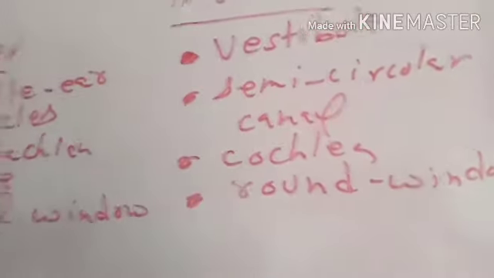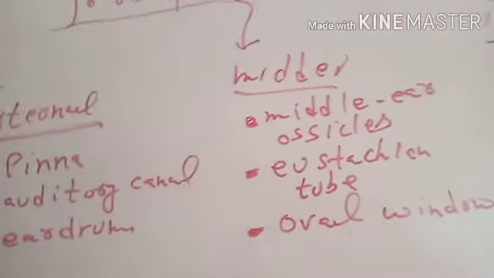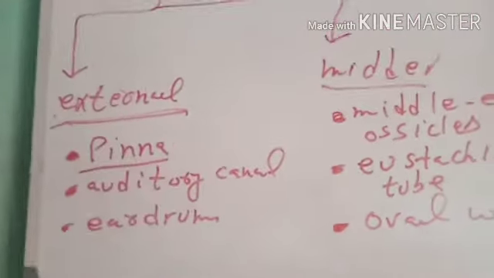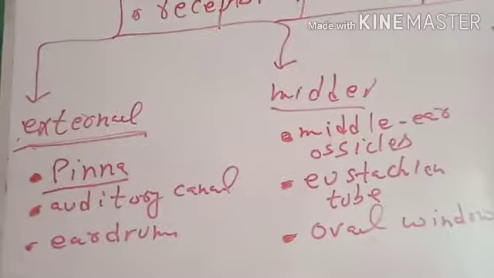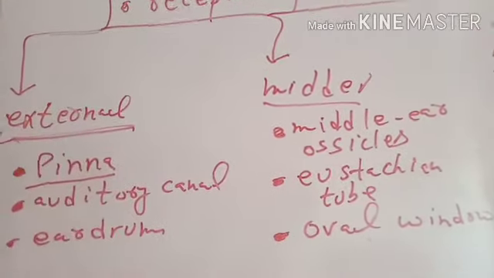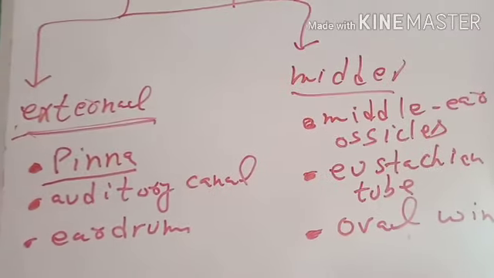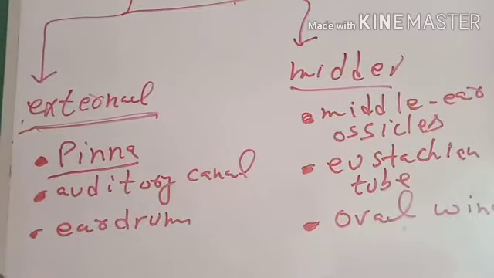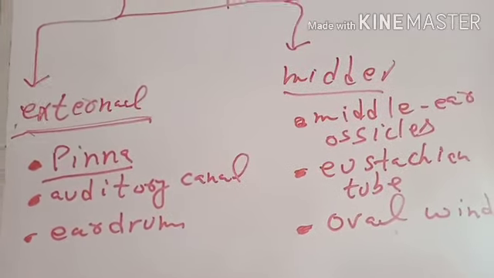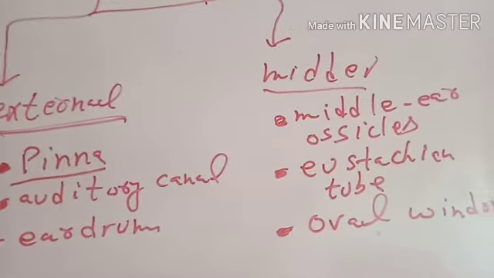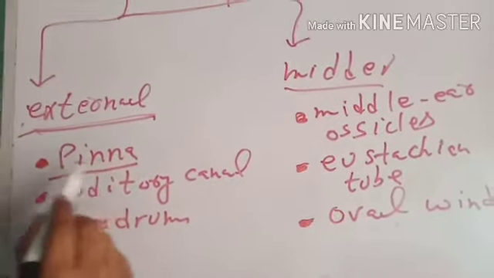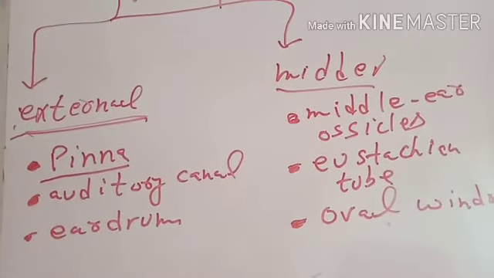Now come back to external ear. Pinna is the outer broad part of external ear, which can move in most animals like donkeys, but in man pinna is still and it cannot be moved.